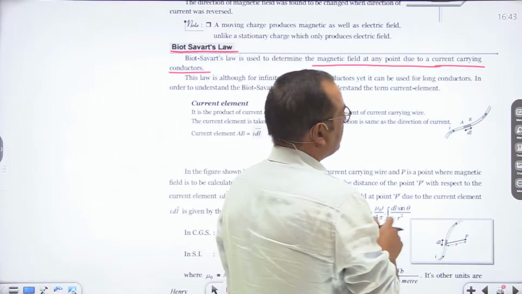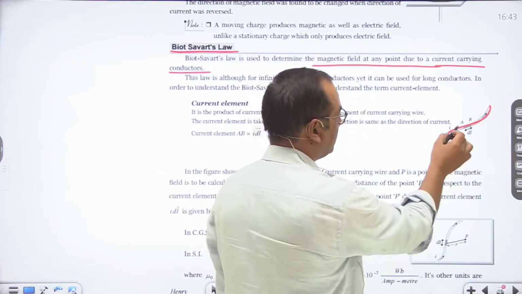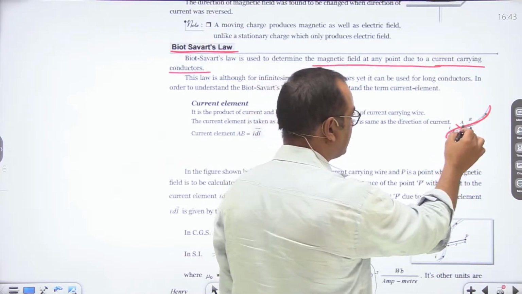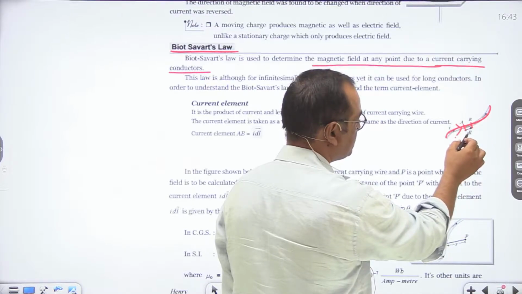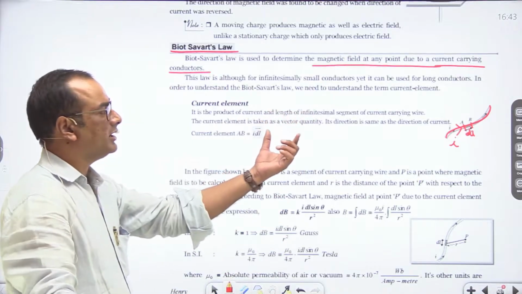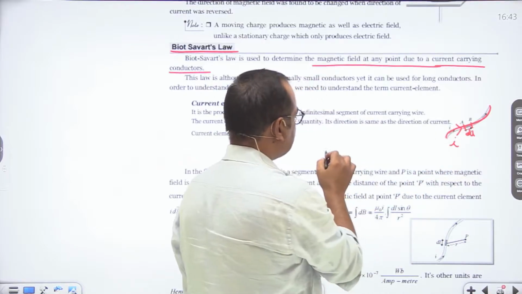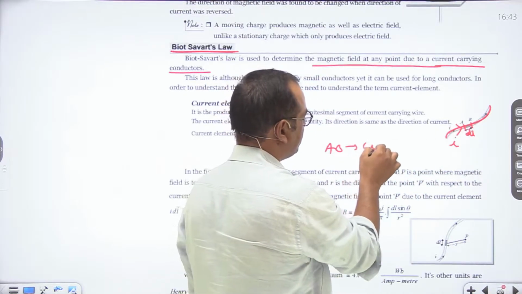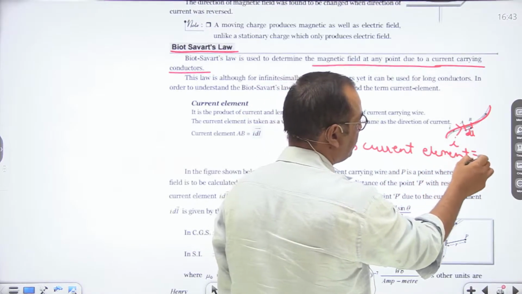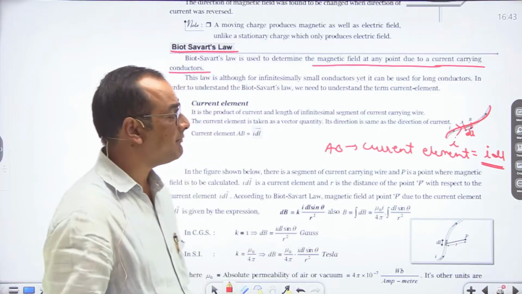According to Biot-Savart law, let us say we are considering a small piece of a wire which is current carrying. It means current I is flowing through this wire. We are considering a small portion here of length dl. This AB is known as the current element, which is represented as I dl. I dl is the current element, which is a vector quantity.